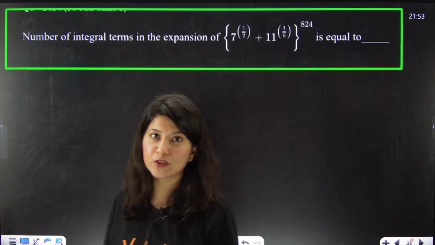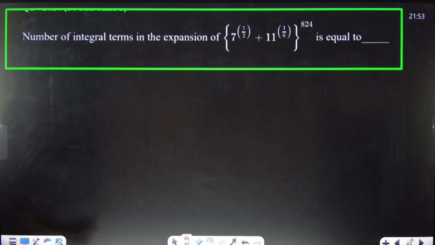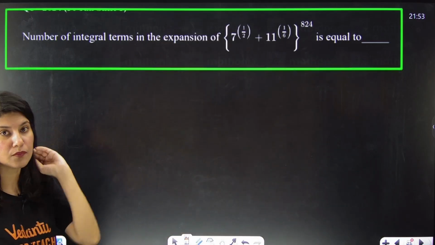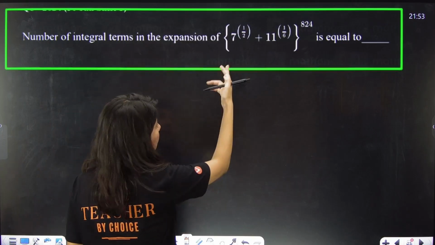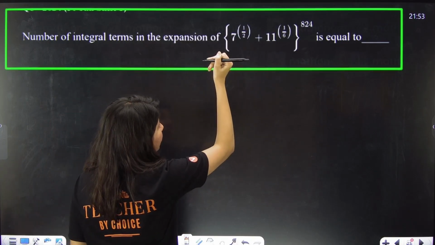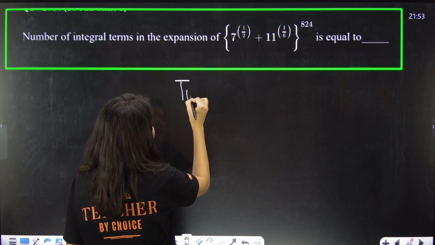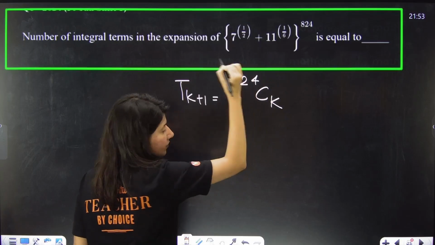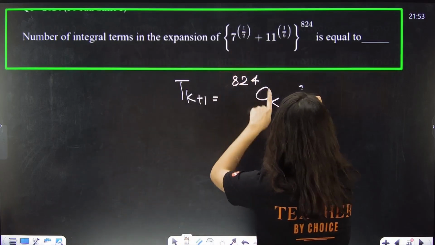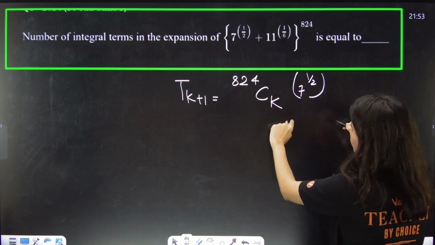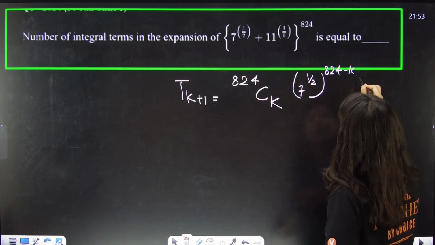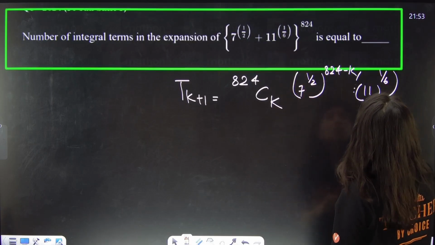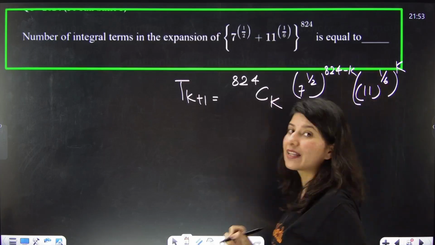So we will apply this and understand the number of integral terms. This question was asked previously. This is a PYQ. The number of integral terms in the expansion of this is equal to what? Now we will write the general term T(k+1) first of all. 824Ck, 7 raised to power half raised to power 824 minus k, and 11 raised to power 1 by 6 raised to power k. So basically this k and this k will match.